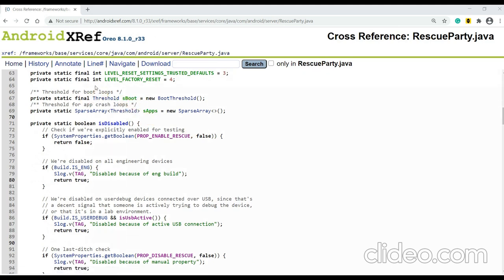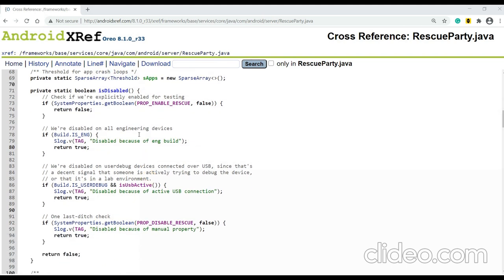To count how many times the device has been booted, they have a variable here, boot loops, to count the boot loops, and to count the crash loops they have another variable here. And this function is disabled. This function will tell when the rescue party will be disabled.